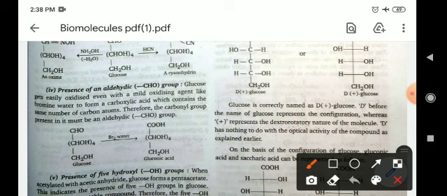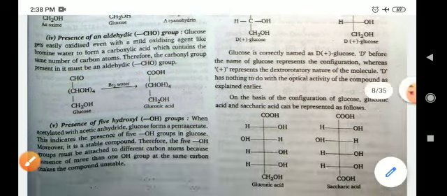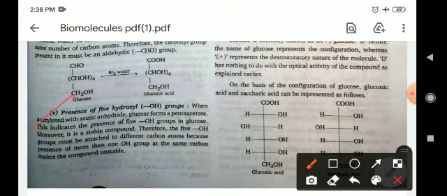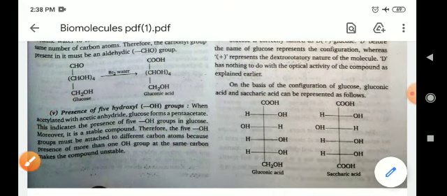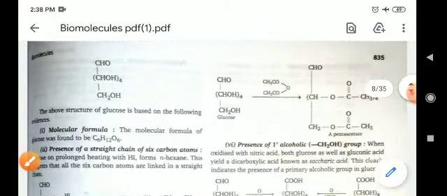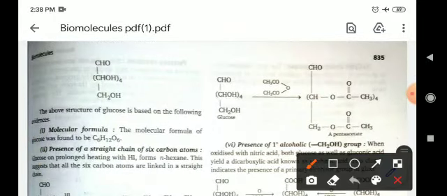You can also confirm the presence of the aldehyde group by the reaction of glucose with bromine water. The aldehyde group will convert into a carboxylic acid group. So it is proved that in glucose an aldehyde group is present, and also the presence of 5 hydroxyl groups. For the presence of hydroxyl groups, we perform the reaction of glucose with acetic anhydride, then a pentaacetate compound is formed, which is a characteristic reaction for the identification of hydroxyl groups.